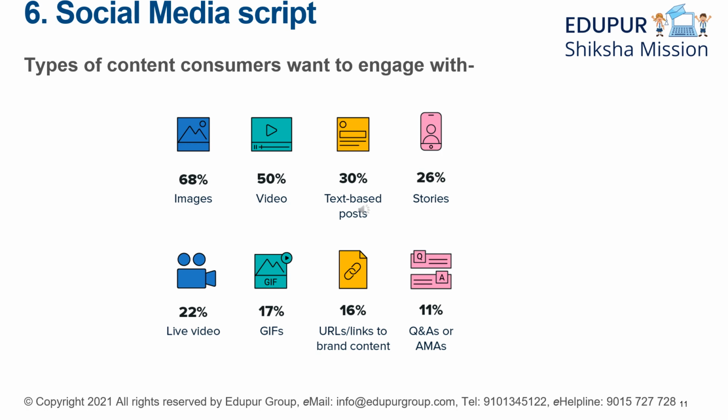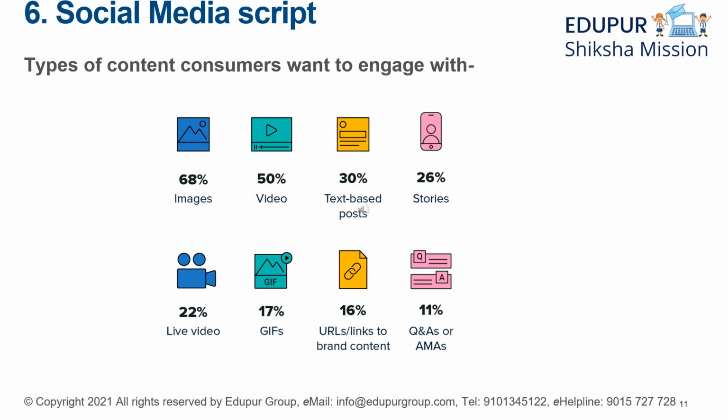So 68% are the images that people like. 50% are the videos, 30% are text-based posts, 26% are stories, 22% are live videos, 17% are GIFs, 16% are via URLs, links to brand content, and 11% are question and answers.